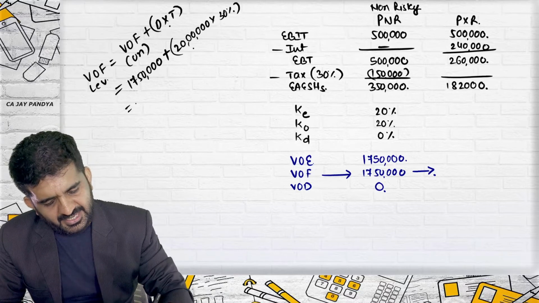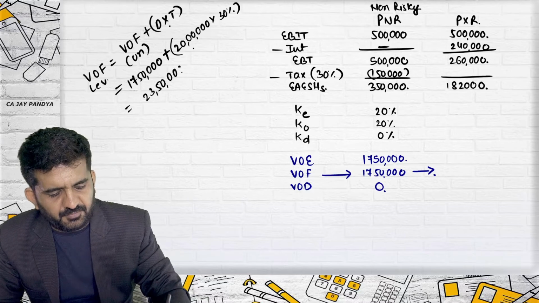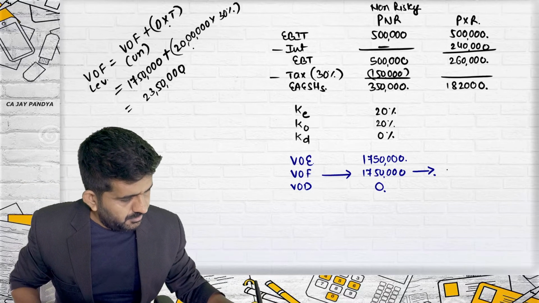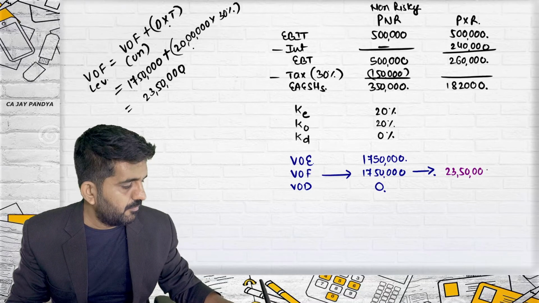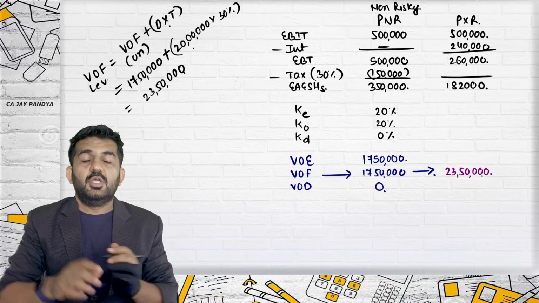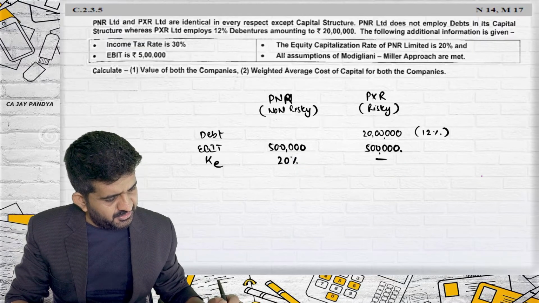This is 6 lakhs. So the value of the levered firm is 23,50,000. We also know the value of debt. Value of debt is 20 lakhs.